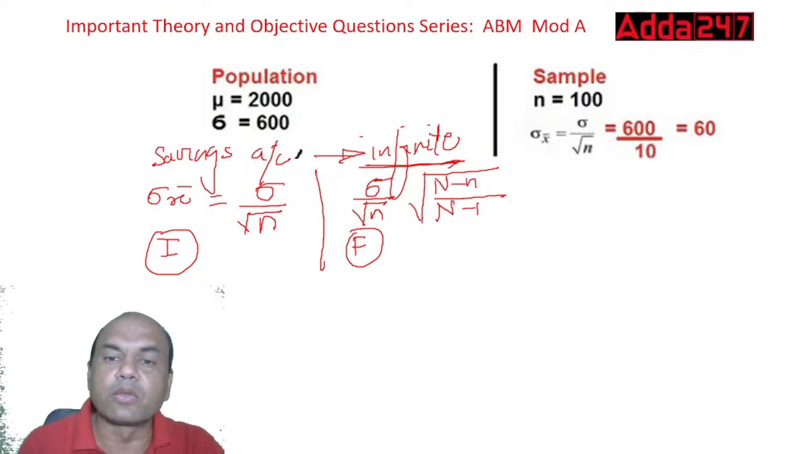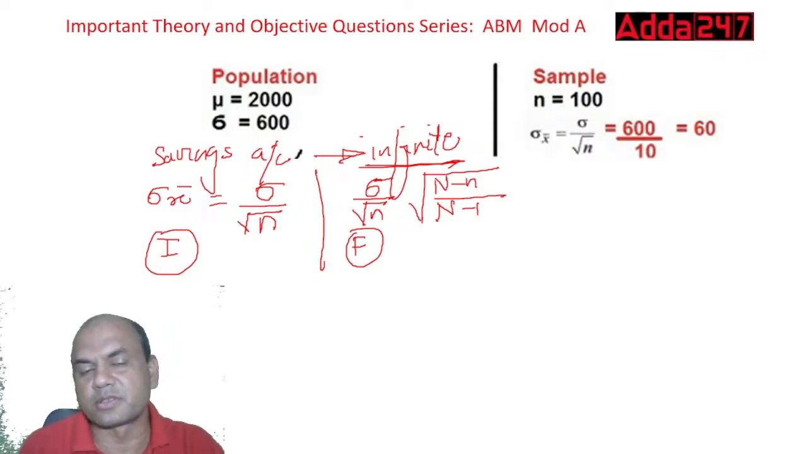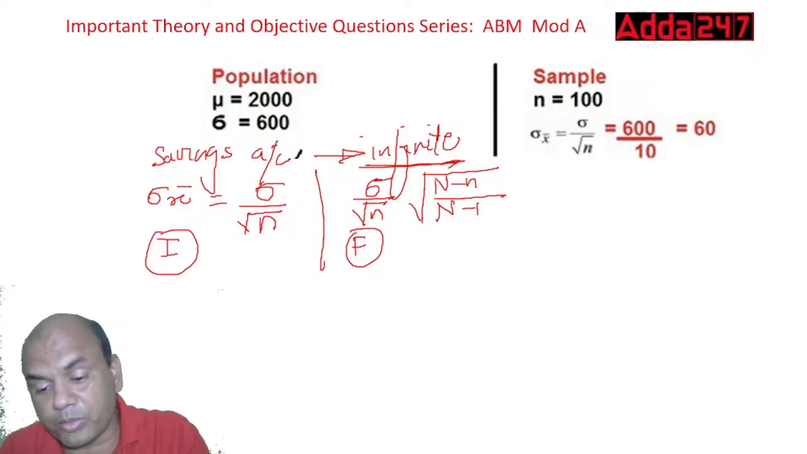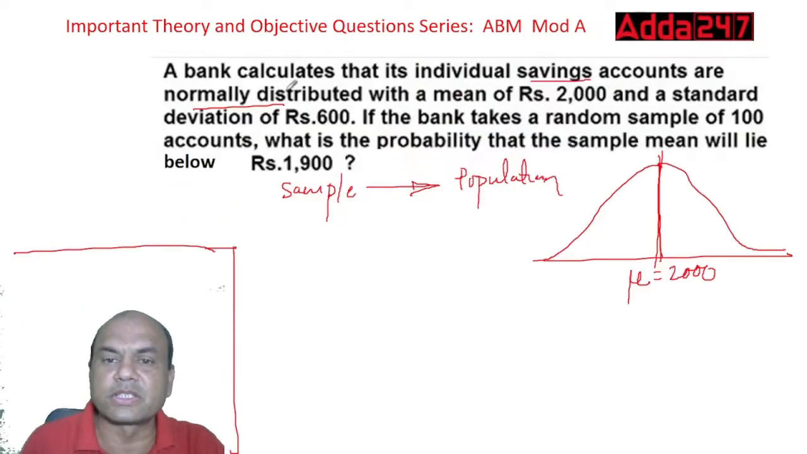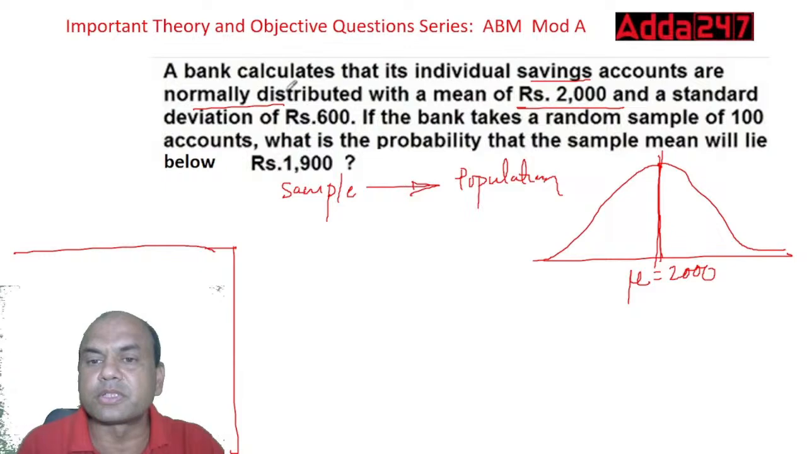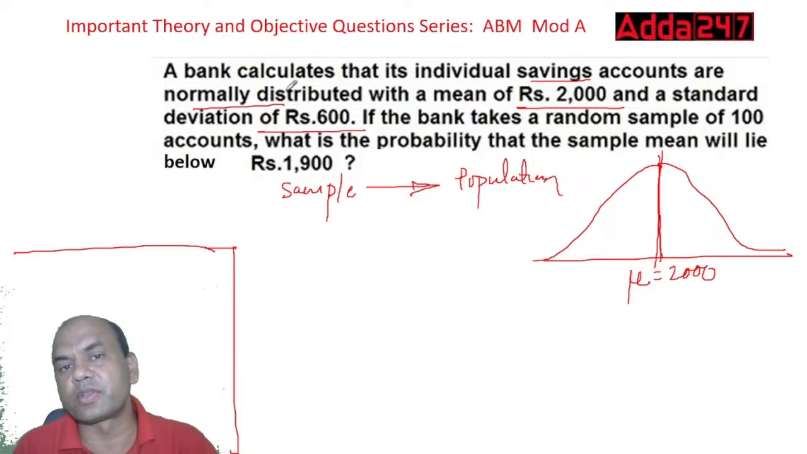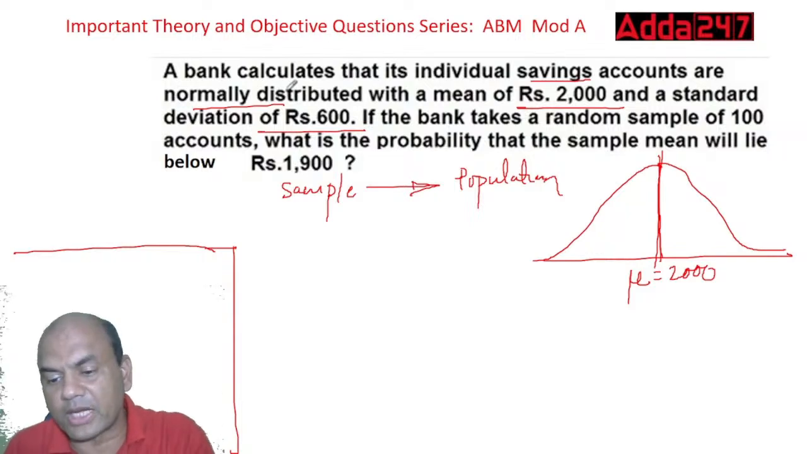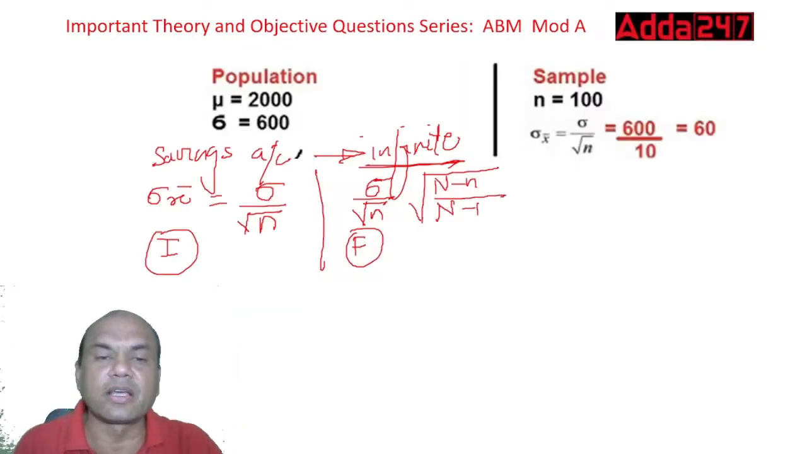Now look at this. In the problem, what is given? Mean is given as 2000, and standard deviation is given as 600 for this population. Standard deviation means how much the values deviate from this mu. So that is given as 600.